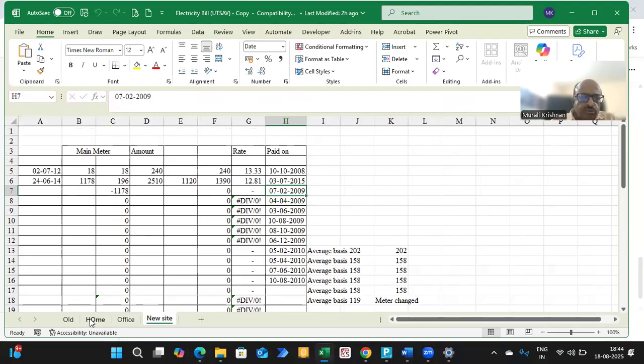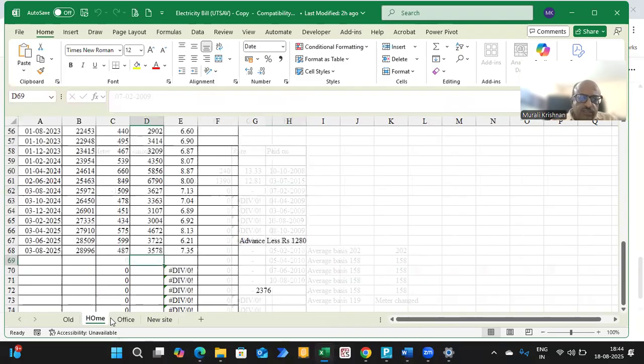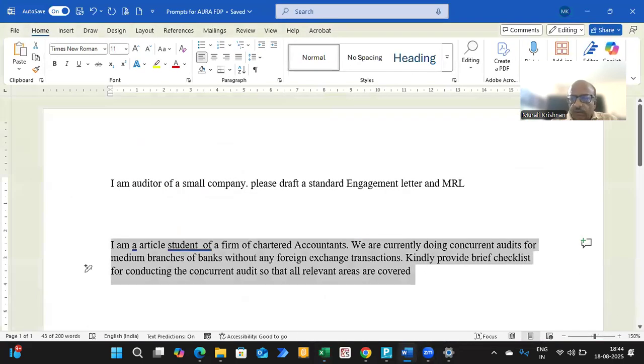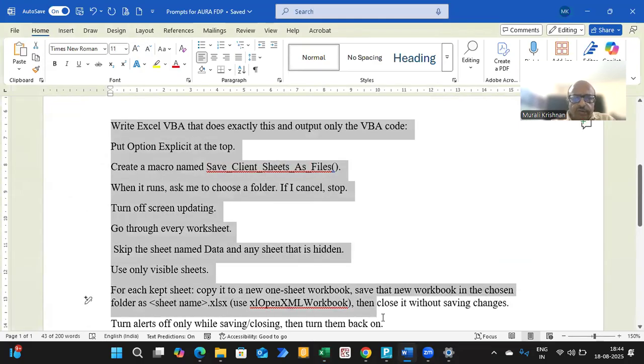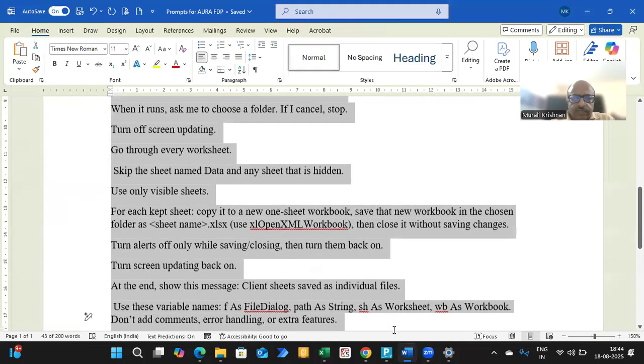So he wants you to put all these three sheets not in one file as it is now, but in separate files. So what do we do? I have again written down a detailed prompt for that. Of course, it doesn't come that easily, but you'll have to work on it and try to get some details out of it.